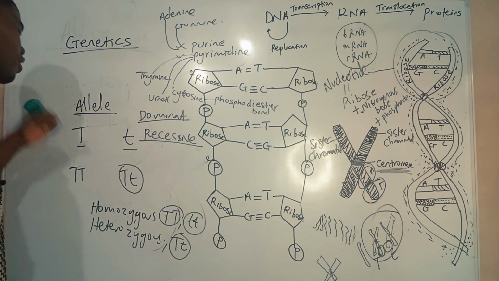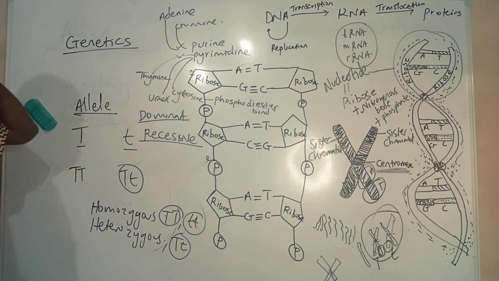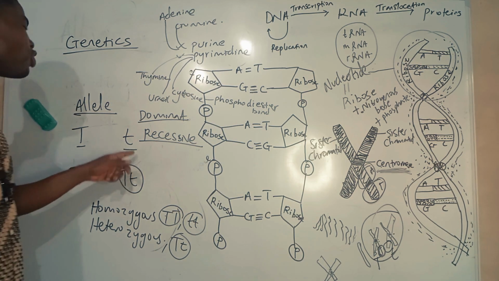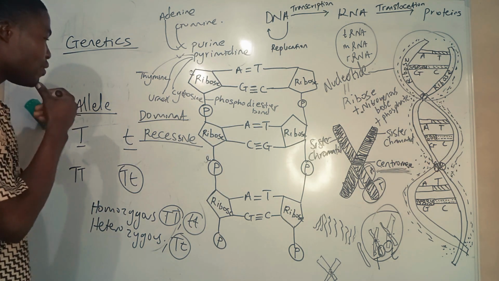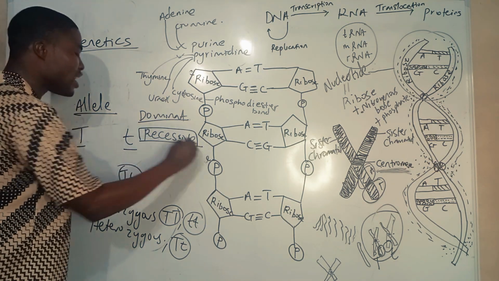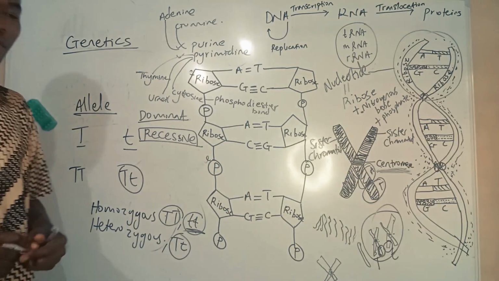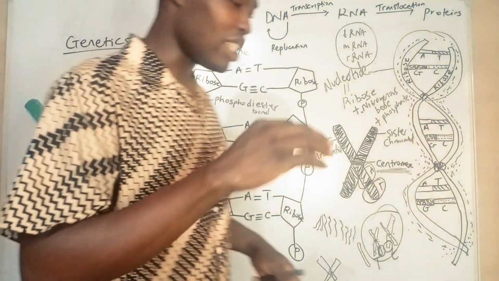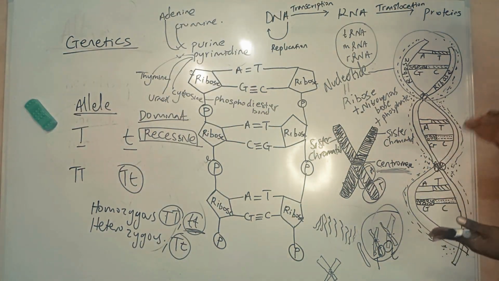If you are expressed in the presence of another trait, you are dominant. If you are not expressed, you are recessive. Recessive characters can only be expressed in homozygous condition, as a trait found on a DNA or as a segment of a DNA.